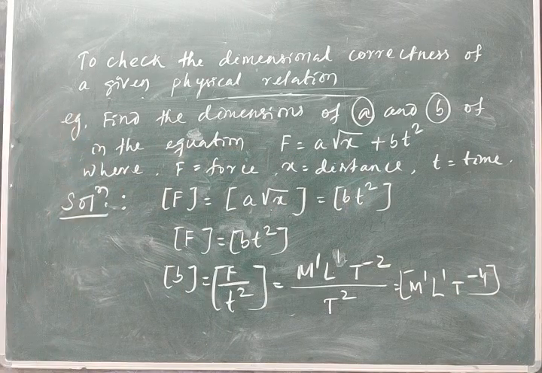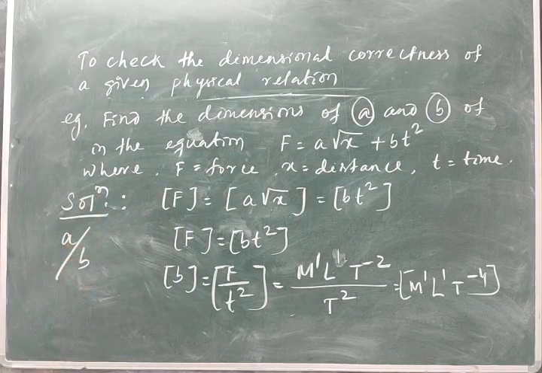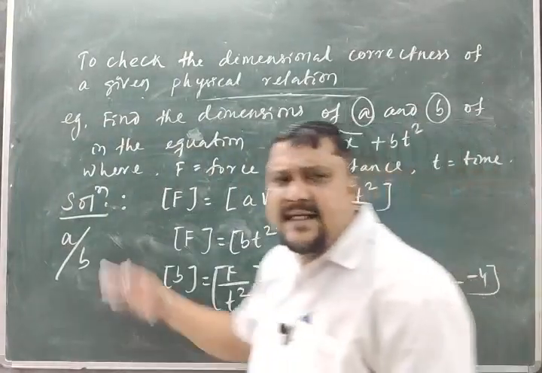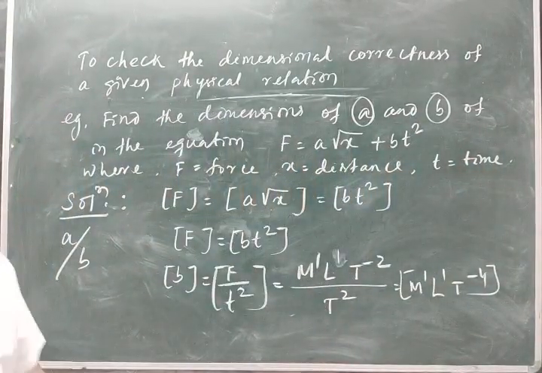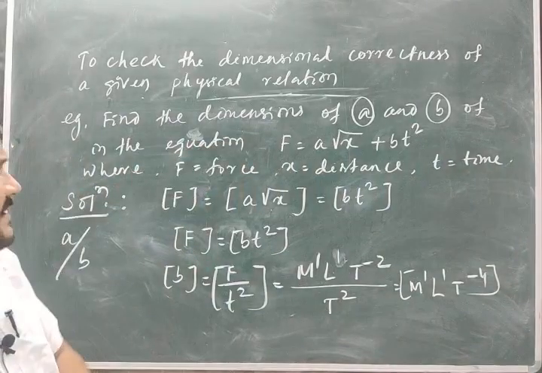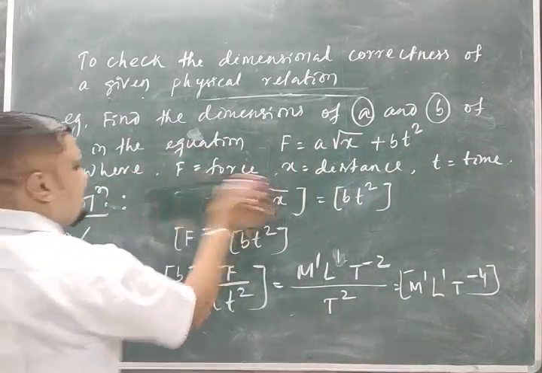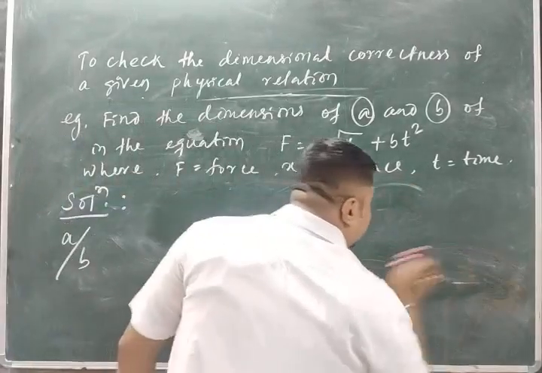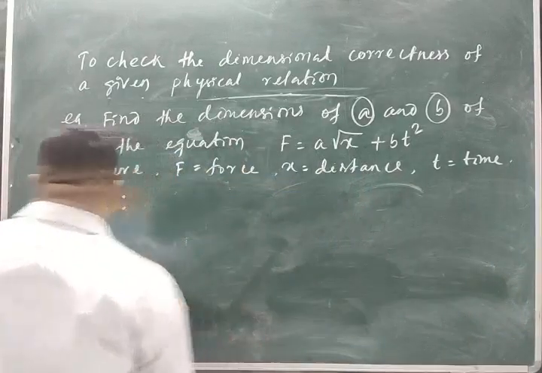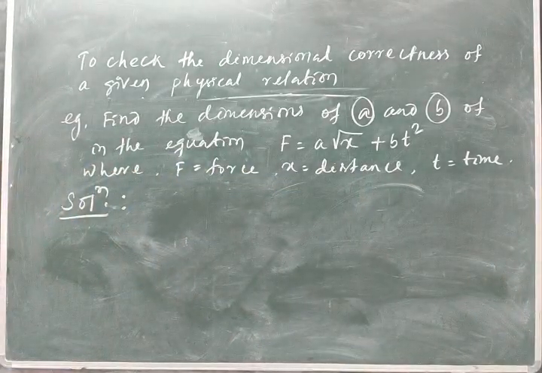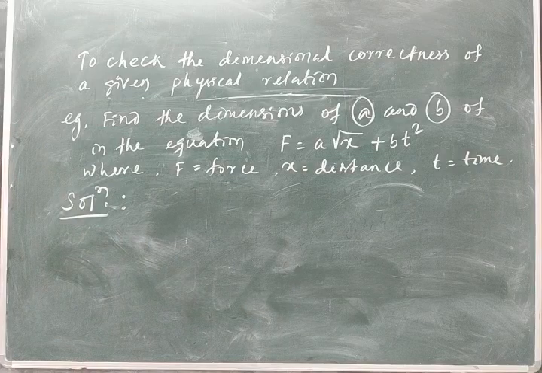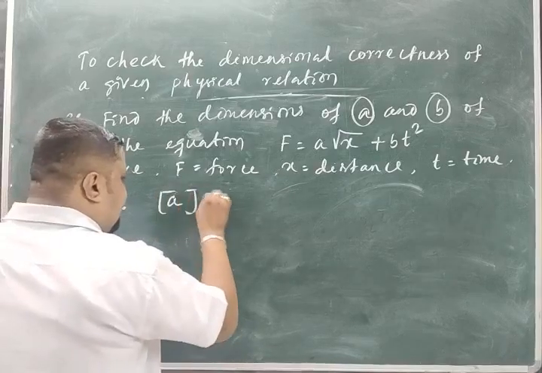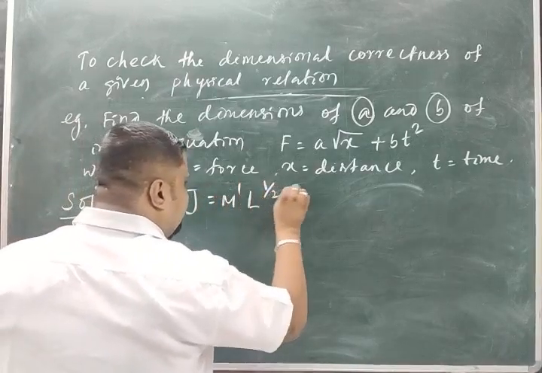So in the same equation, find the dimension of A by B. Already you know the dimension of A, and already you know the dimension of B. Suppose it is asked, find the dimension of A by B. After getting A and B, if you recall, what dimension of A did I get? A is equal to M1 L half. Dimension of A, M1 L half T minus 2.